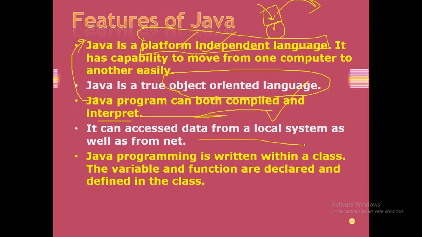Java programming is written within a class. If you have a little knowledge about programming languages, even if you have done it in 8th or 9th, you know that usually we start from the class. We use the class keyword, the class name, and then we start our main things. We write our functions and declare our variables. So we can say that everything we write in a Java program, we write inside the class. Outside the class it's not possible.